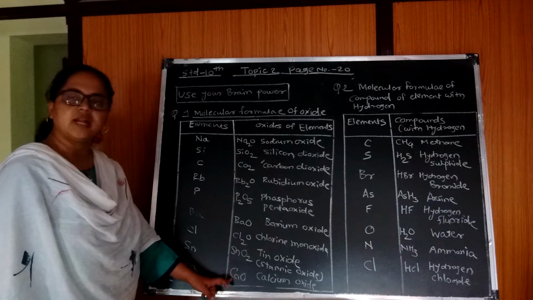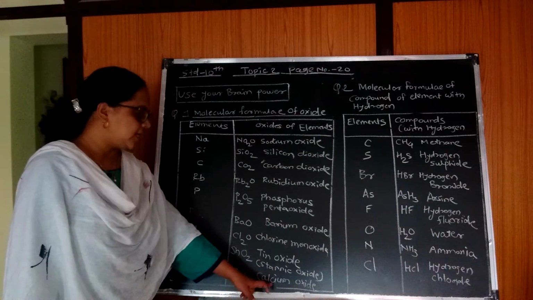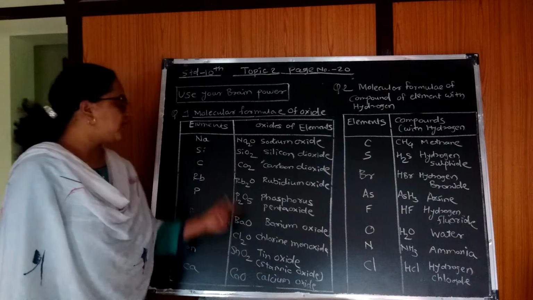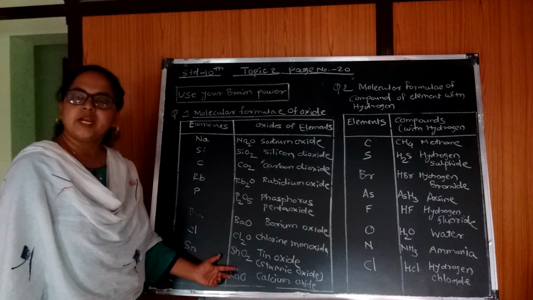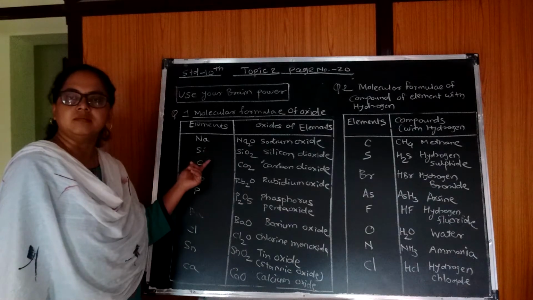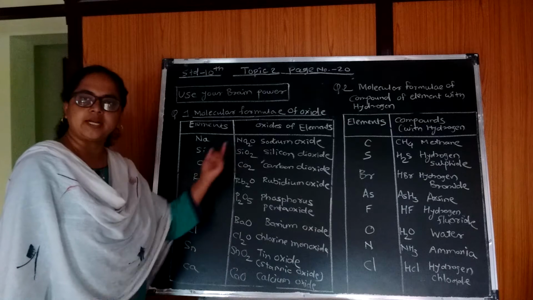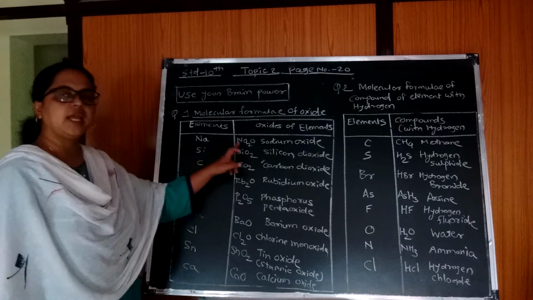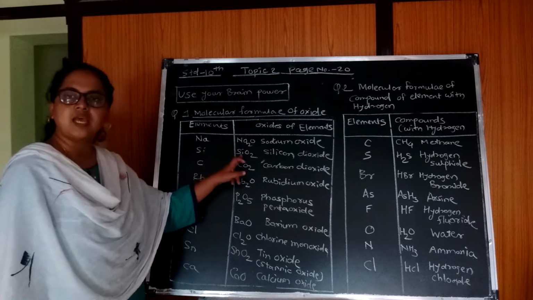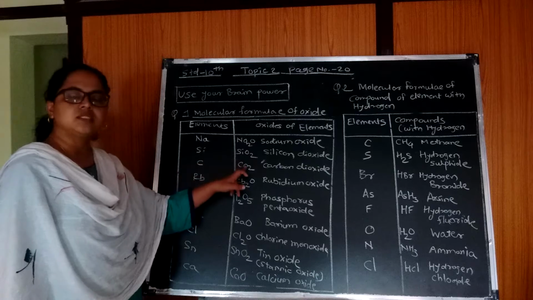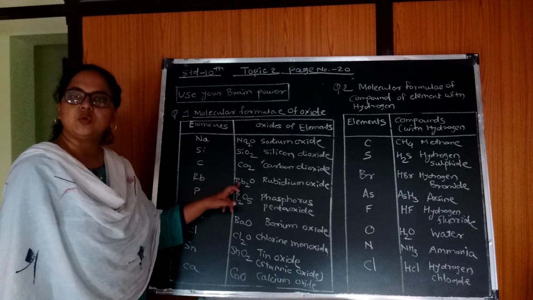You can write here CaO, that is calcium oxide. These are the respective oxides of those elements, so you have to memorize them and practice: for Na, Na2O; for Si, SiO2; for carbon, CO2; for rubidium, Rb2O.